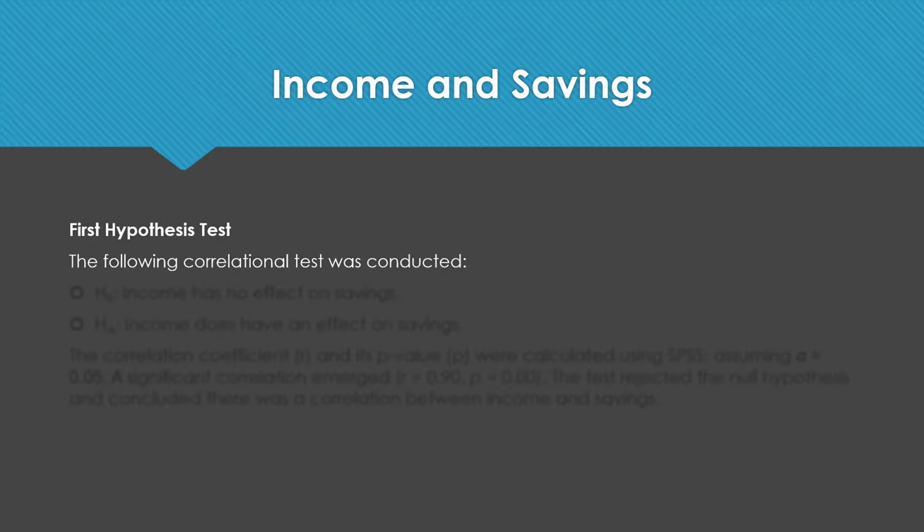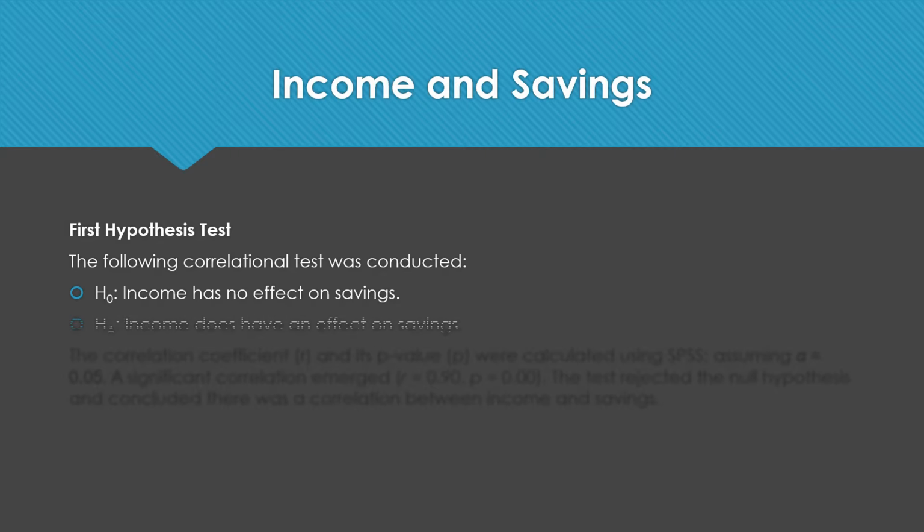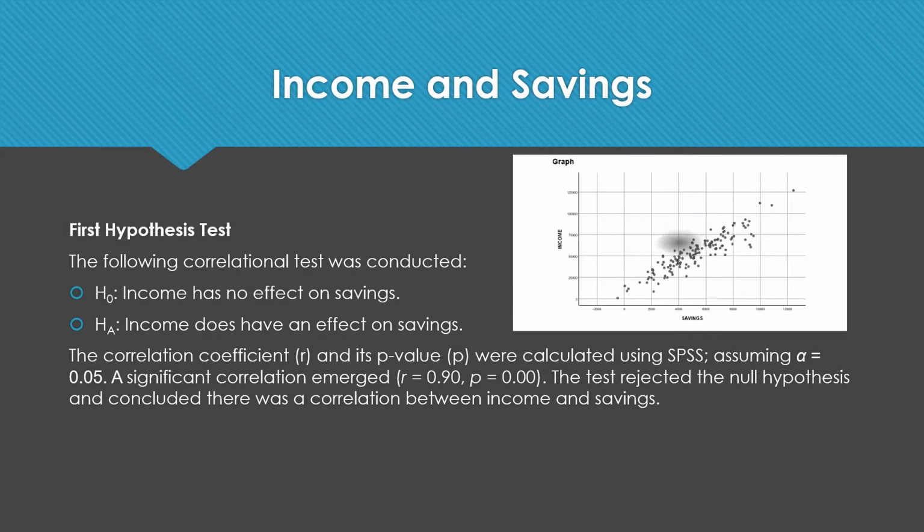The first hypothesis test correlated income and savings, with the null hypothesis being income has no effect on savings, and the alternative hypothesis being income does have an effect on savings. The correlation coefficient and its p-value were calculated using SPSS software by IBM, assuming a significance level of 0.05.